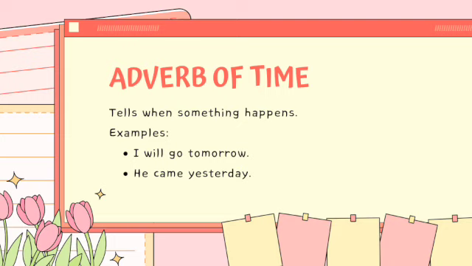Adverb of time. Next is the adverb of time. It tells us when something happens. For example, I will go tomorrow. The word tomorrow tells us when I will go. Another one. He came yesterday. So, yesterday is the adverb of time. These words give us the time of an action.